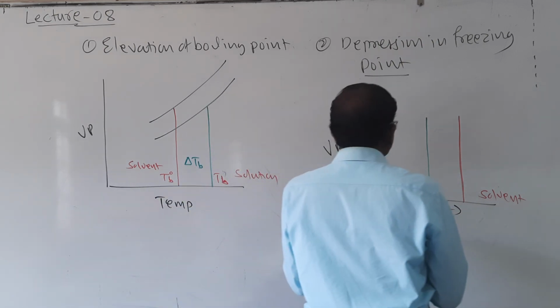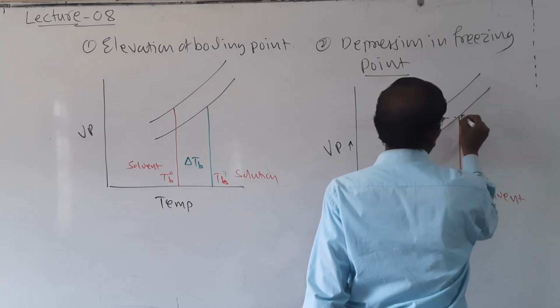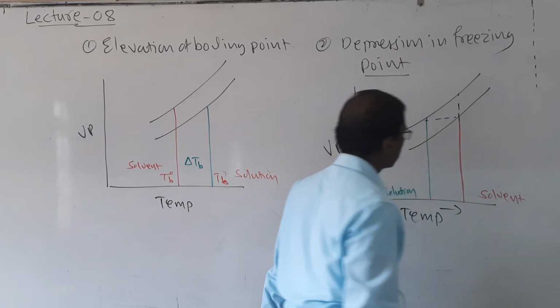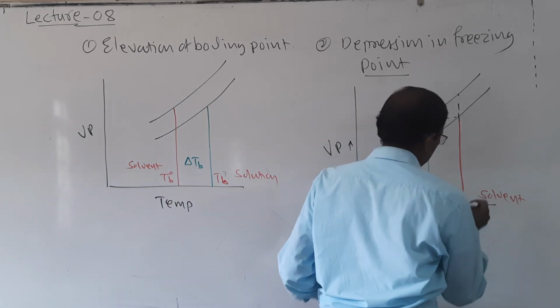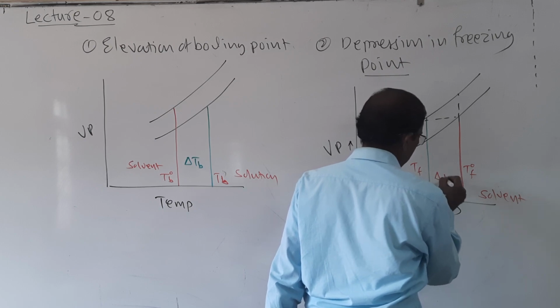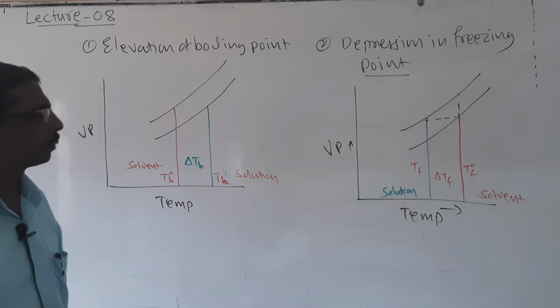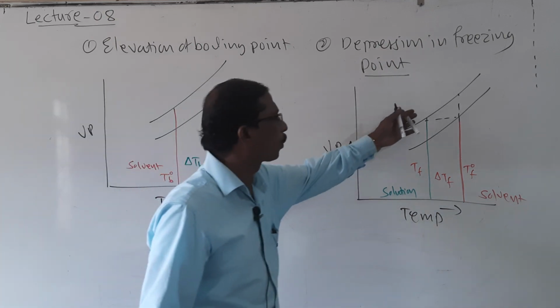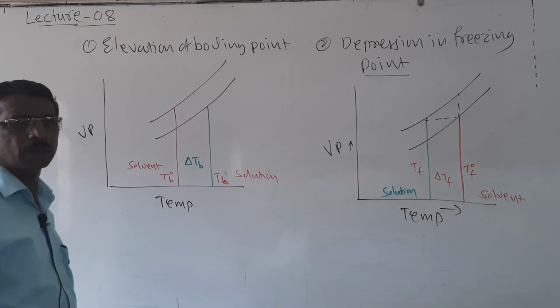So again, like this. Here it is solvent, it is T naught F, it is TF, it is delta TF. It is the graphical representation. And here it is the frozen solvent. So this is the graphical representation, students.